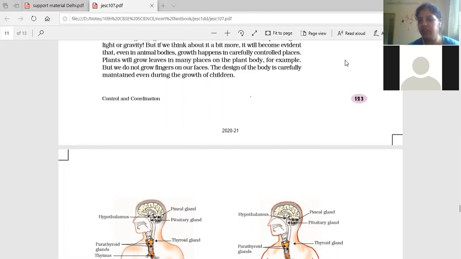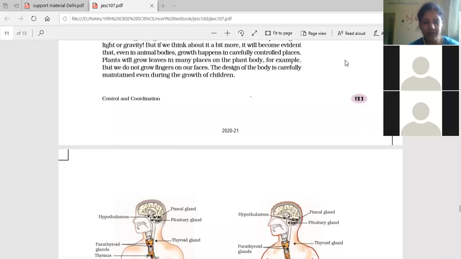Are you able to correlate these two? Yes, ma'am. This is a problem students faced this year. They correlated direct proportionality. TSH values were given at different age levels, and they asked what diet the person has to take at that value. The students thought that TSH level increased means thyroxine level increased, so they wrote that the amount of iodine has to be decreased. Actually, in this case, the answer is that the iodine level has to be increased.